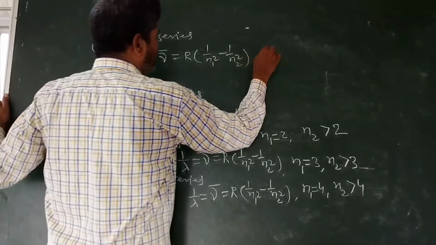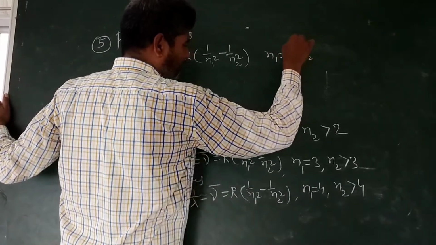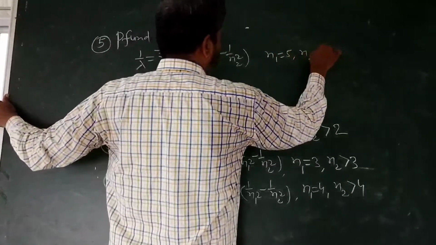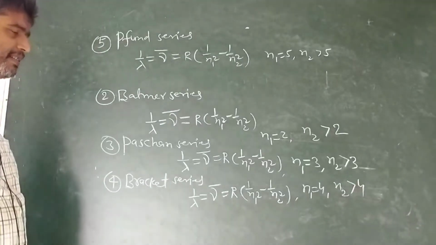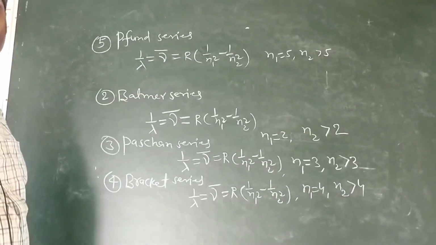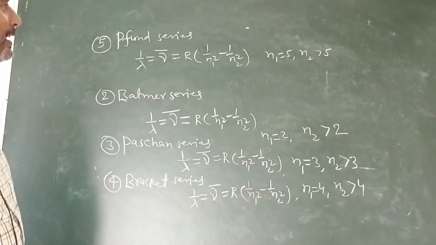For this n1 is equal to 5, n2 greater than 5. It is present in the infrared region, having a wavelength more than red, more than 8000 angstrom.